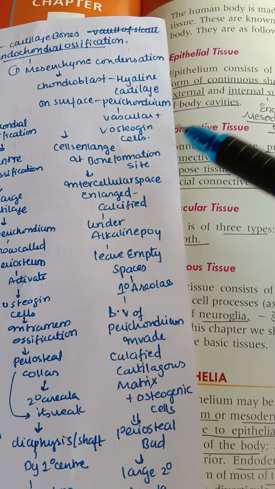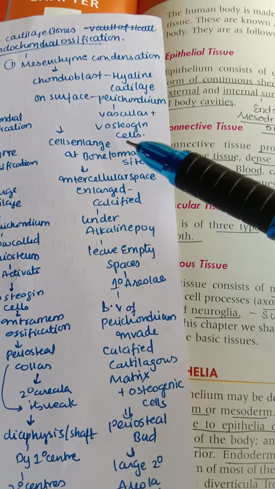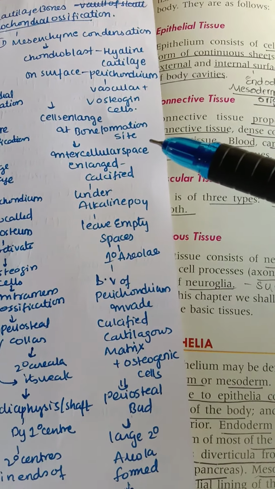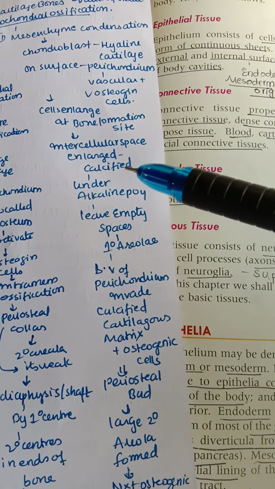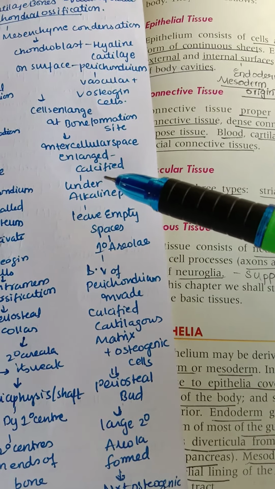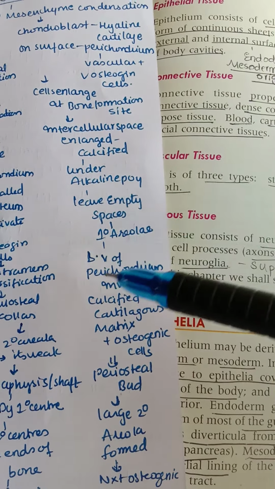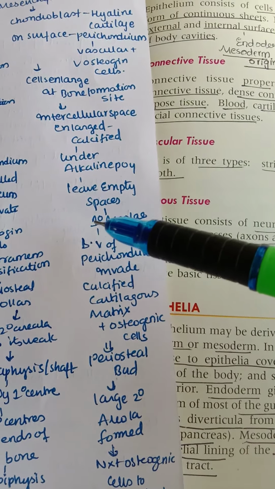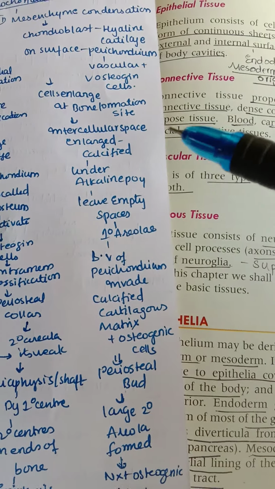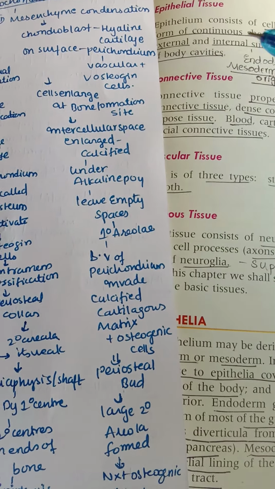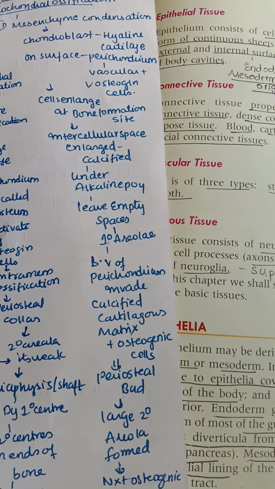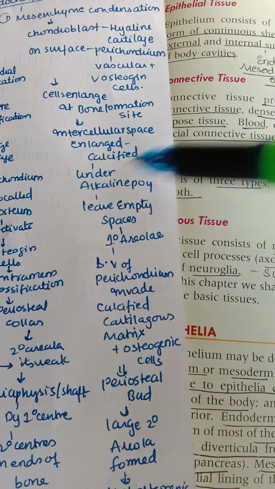And next, the cells get enlarged at the bone formation site, and the intercellular space is also enlarged, and it is calcified, mainly under the alkaline phosphatase enzyme. And next, they leave some empty spaces in between, forming the primary areolae. After the end of this lecture, I will revise the pictures present in a textbook, so that it will be easy to understand this process.